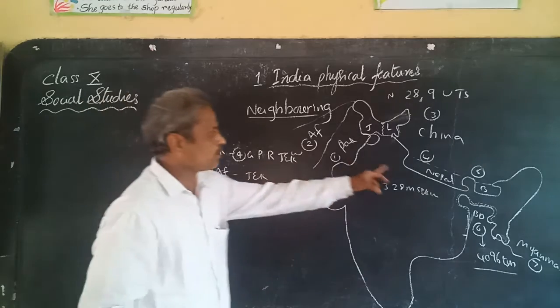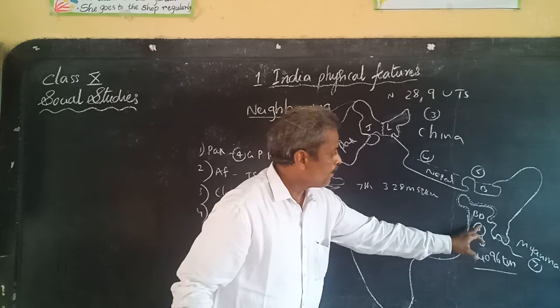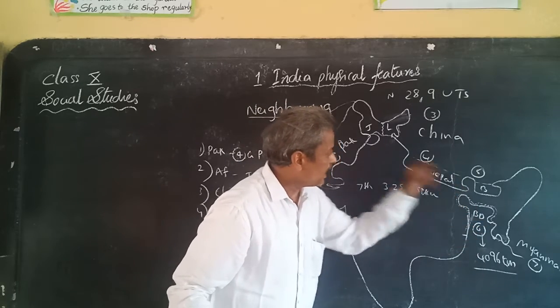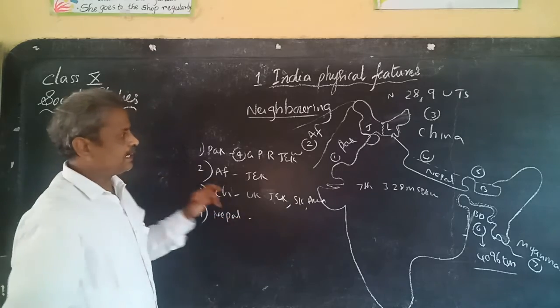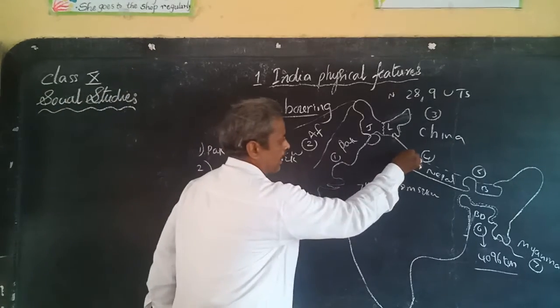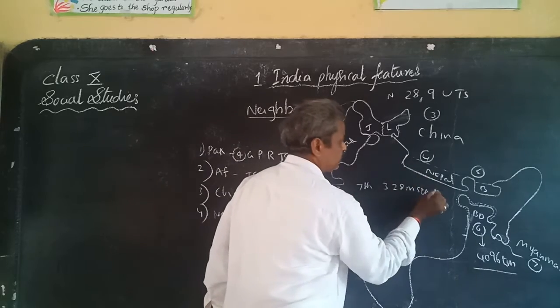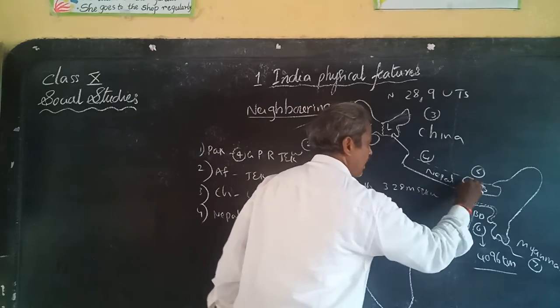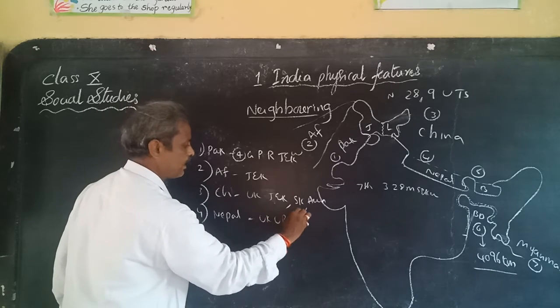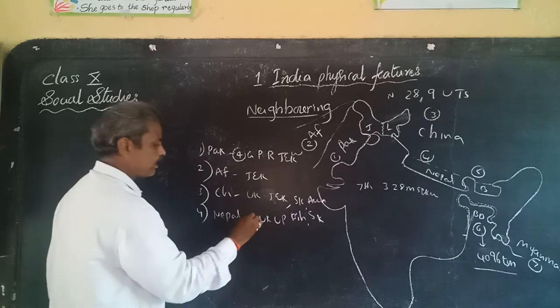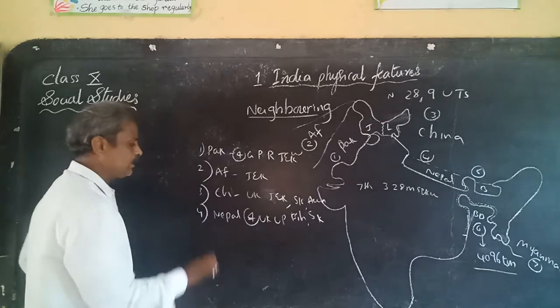Then the fourth country, Nepal. With Nepal, what are the states sharing border? Uttarakhand one state, Uttar Pradesh second, Bihar third and Sikkim. Uttarakhand, Uttar Pradesh, Bihar and Sikkim are the four states sharing border with Nepal.